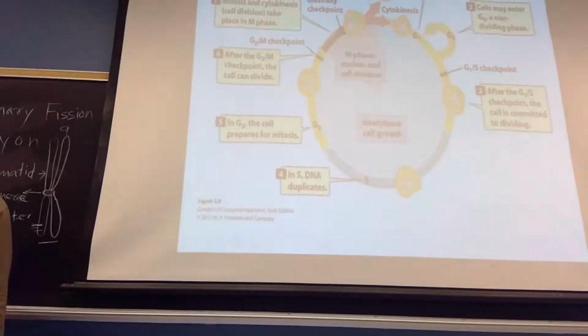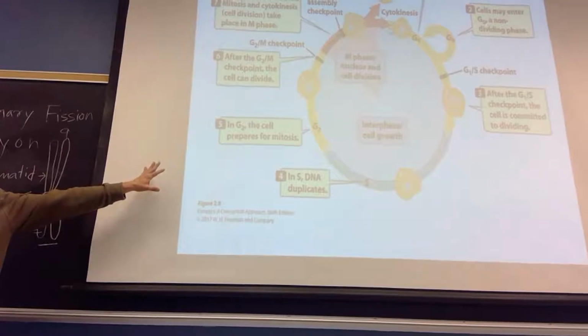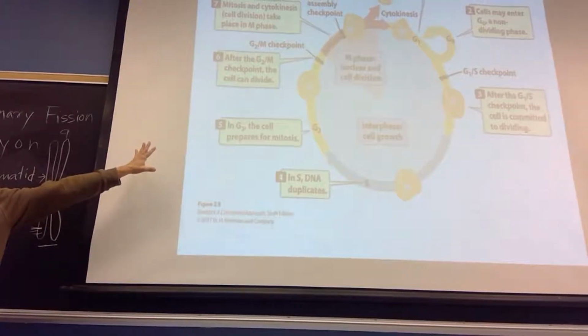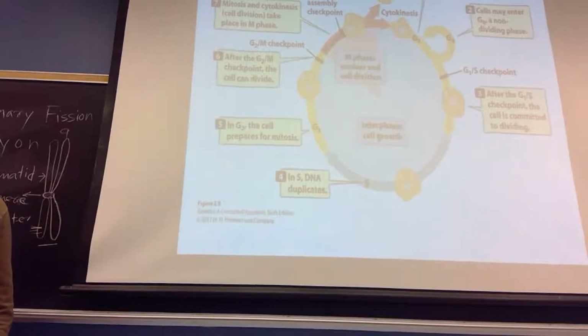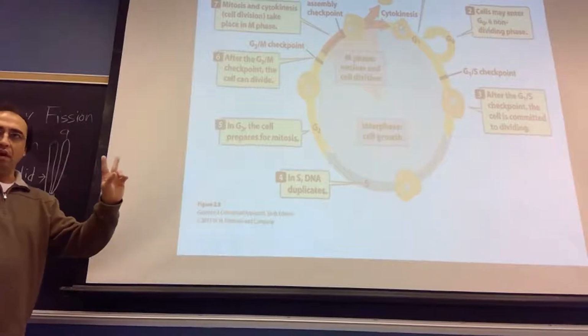Okay, so in this cell cycle, there are a couple of things. This red part is the divisional phase. So we are talking about the somatic cells right now, and it is mitosis. So the divisional phase is mitosis. Okay. So after the mitosis, there is cytokinesis. So two cells are formed.